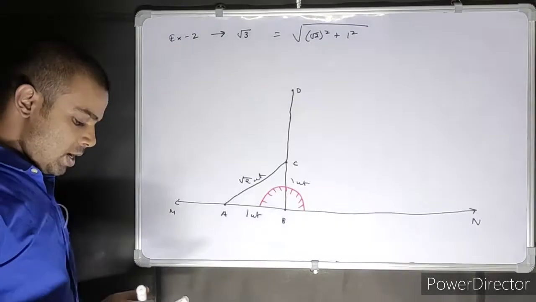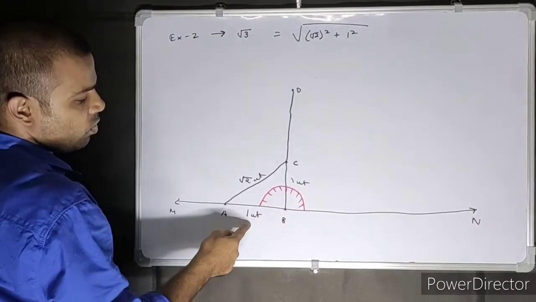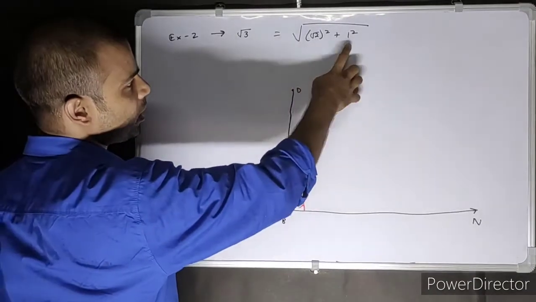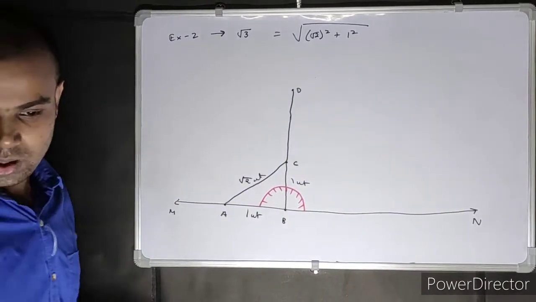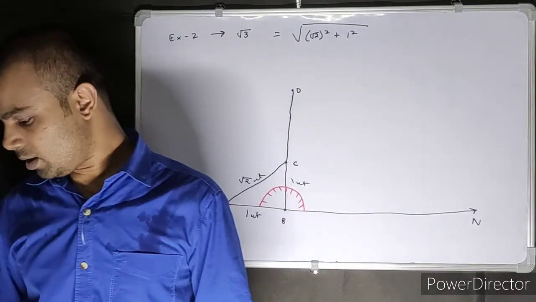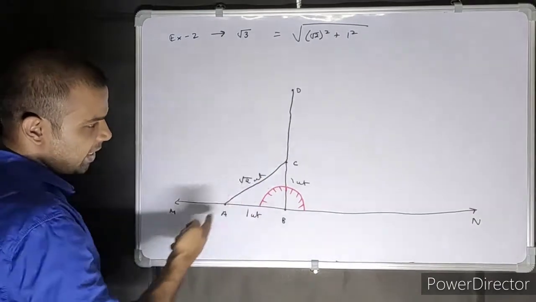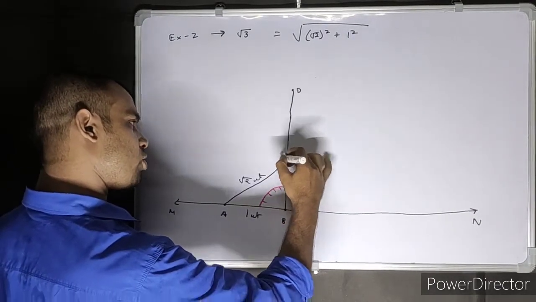Okay, students. Now we have to draw another 1 unit. See, I've drawn 1 unit plus 1 unit, that is root 2 units. Root 2 units is over. Now we need another 1 unit, students. So we are going to draw a perpendicular by keeping this AC as the baseline. Keep AC as the baseline and draw a perpendicular.